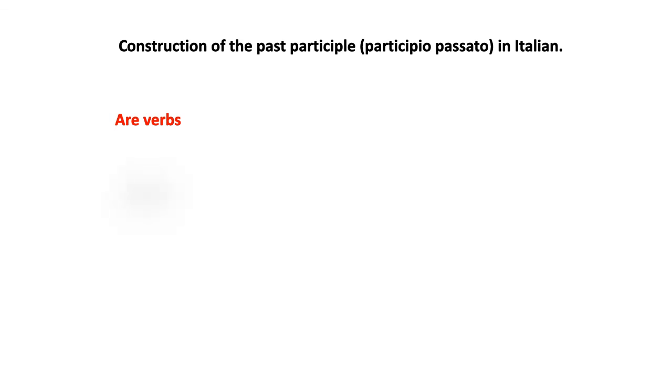So we start with the are verbs like amare, right? How do we find the participio passato of amare? It is similar to how we conjugate it. We get rid of the last three letters of the infinitive, but now we don't insert the personal endings. We insert this. We insert ato. So the result is amato, right? That is our past participle of amare, amato. That's our participio passato di amare.